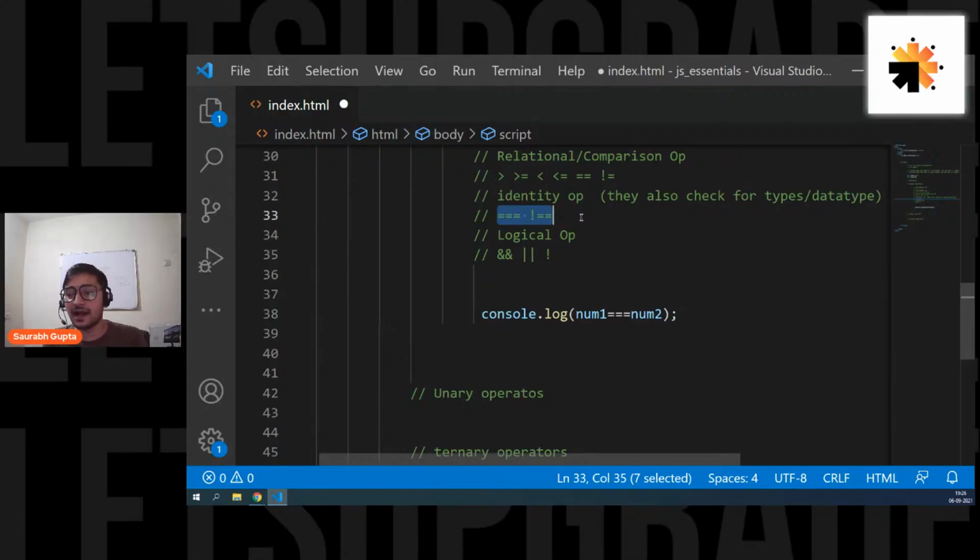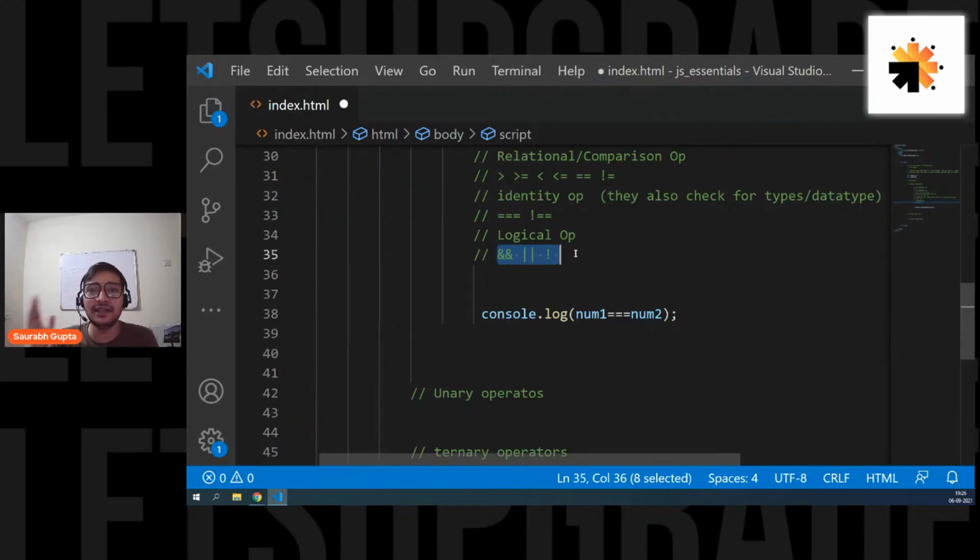Are we clear with this? Okay. Not double equal to is exactly like not equal to. It will simply check if they are not equal, but also with type. Is that clear? Okay. So now, guys, let's move ahead and talk about the logical operators.